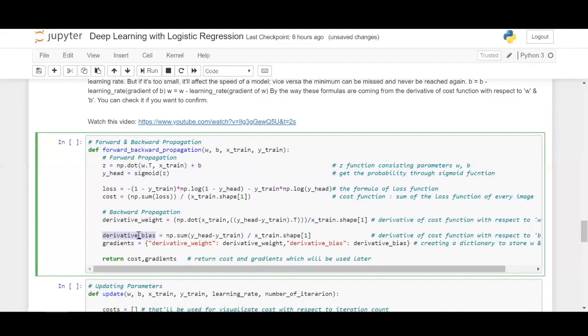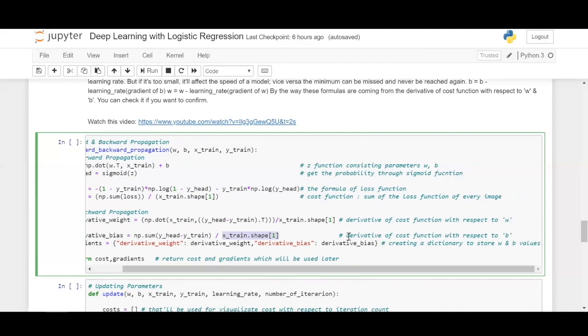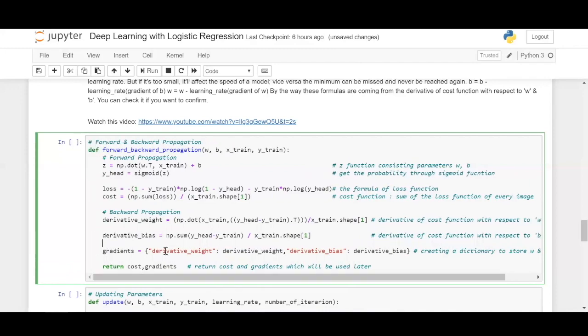So similarly, let us do a derivative bias. Derivative bias is nothing but b, which you are going to calculate right now. Next thing is it is a sum of y_head minus y_train, the predicted value minus actual value, divided by the shape of the training one, which is the number of images. x_train.shape[1] gives you the number of images. So it is a derivative of the cost function with respect to b.